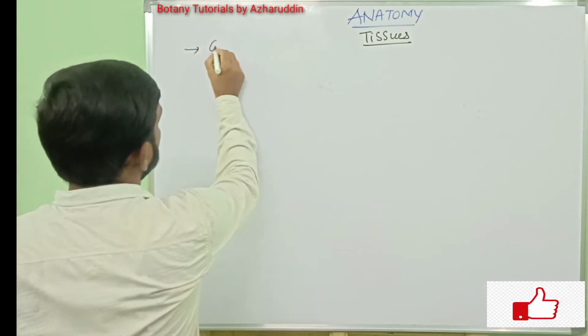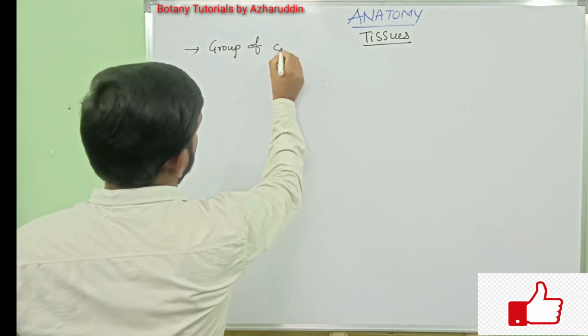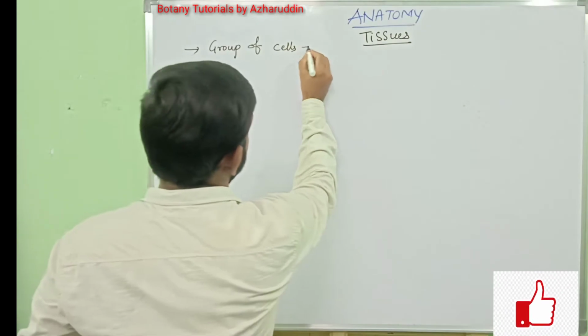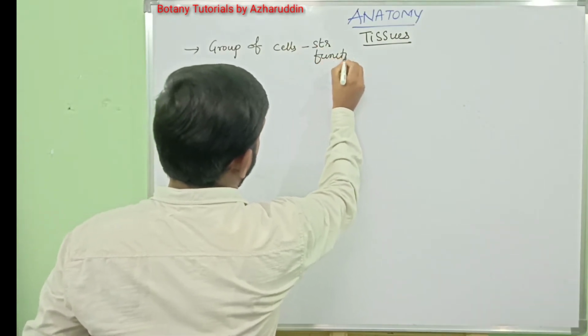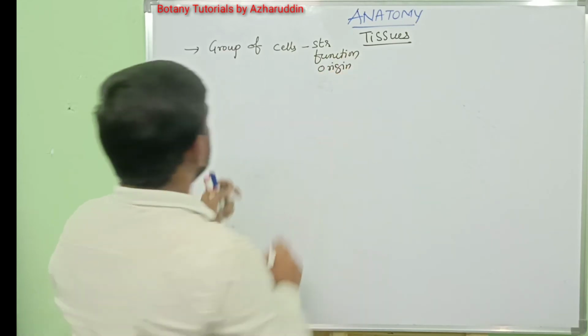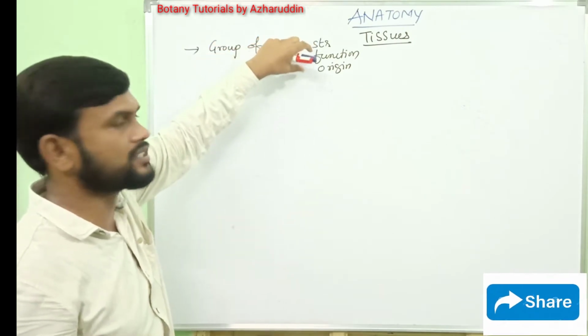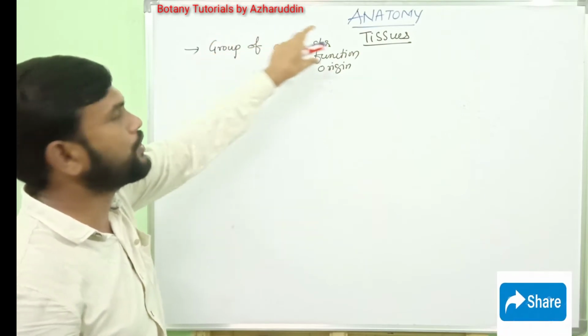Tissue is a group of cells. They are similar in their structure, function and origin. Tissue is nothing but a group of cells that are similar in their structure, function and origin, and they are called tissues.